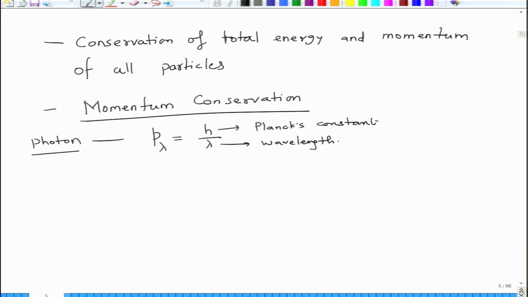Now if you look at the crystal momentum, for a crystal it is given as P small l, or lattice, which is h divided by L. Small h is again Planck's constant, L is the lattice constant.